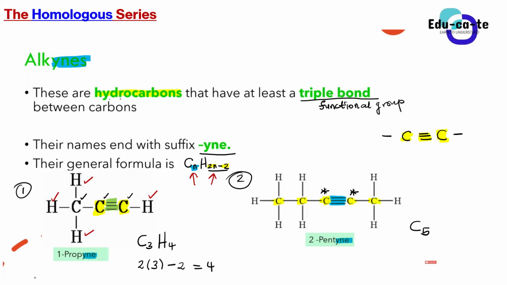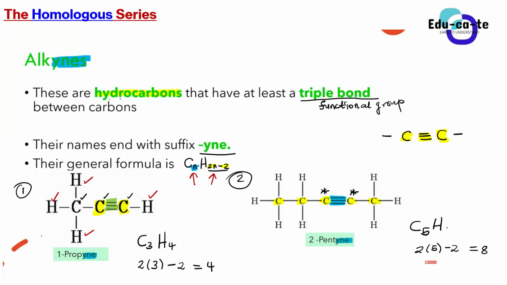To obtain the number of hydrogen atoms there, I just need to say 2 multiplied by the number of carbon atoms, in this case 5 carbons, then subtract 2. 2 times 5 is 10, minus 2 will give me 8. So following this general formula of an alkyne, the number of hydrogen atoms is 2 multiplied by the number of carbon atoms minus 2.